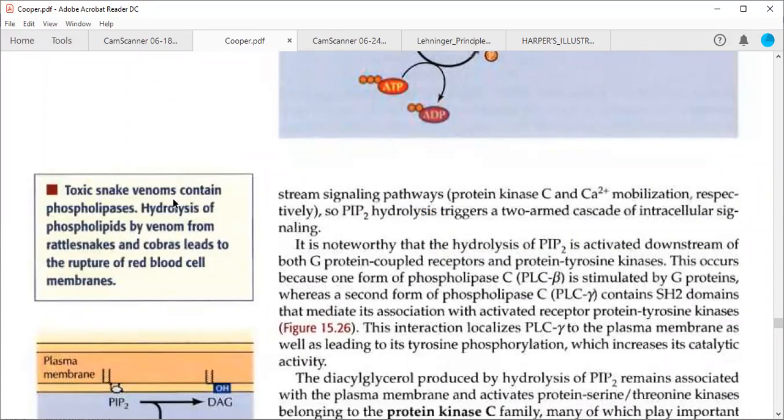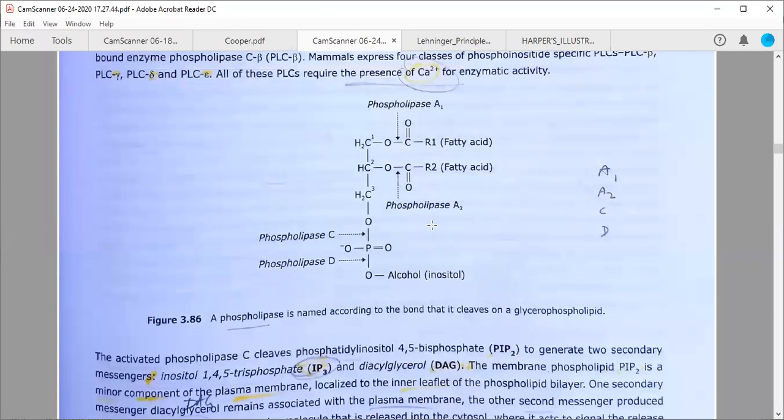So if someone is bitten by a snake, what is the mechanism, how are these toxins in snake venom going to affect an organism? Snake venom contains so many phospholipases, and we know phospholipases are going to cleave the phospholipids in our plasma membrane, and we know the most fragile cells in our body are RBCs, red blood cells, because they do not have a nucleus, they do not have any other organelles.